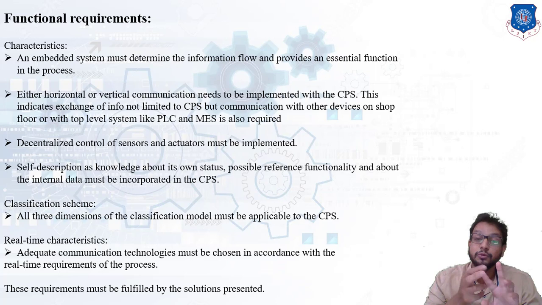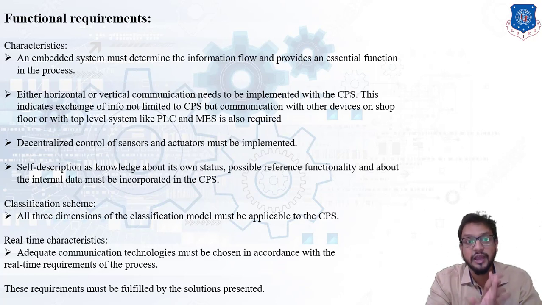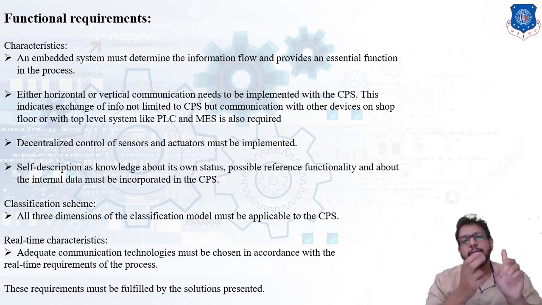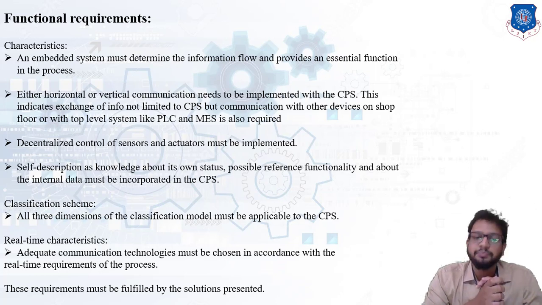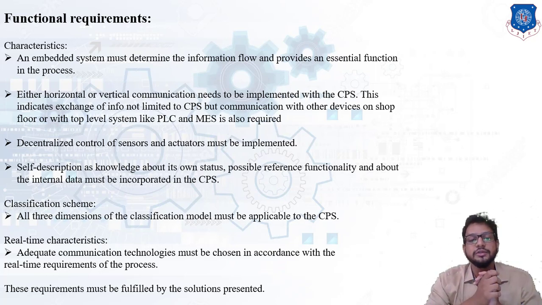So these three are the most important dimensions which we have to remember. We discussed them in our last session: level of communication, level of intelligence, and the third one, location of intelligence. So that is a classification scheme which must be implemented in a cyber physical system. And next was the real time characteristic. Adequate communication technologies must be chosen in accordance with the real time requirements of the process. So these requirements must be fulfilled by the solution presented.